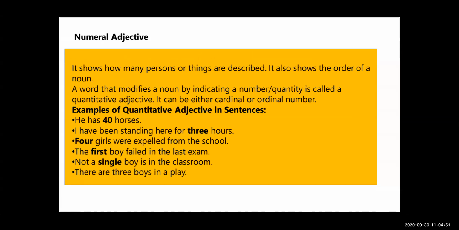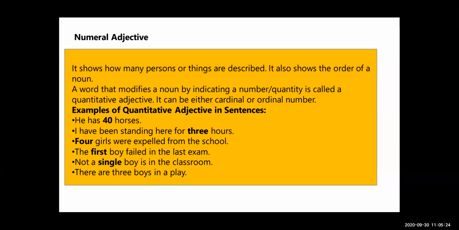A word that modifies a noun by indicating a number or quantity is called a quantitative adjective. It can be either cardinal or ordinal, meaning one, two, or first, second, third. Like that. So see here, examples of the quantitative adjectives. He has 40 horses.